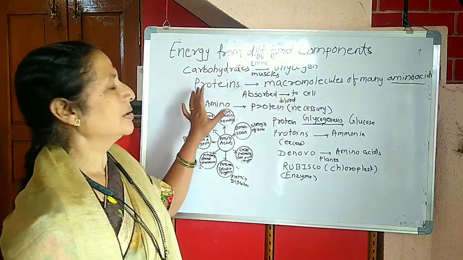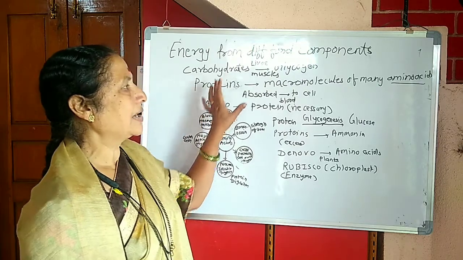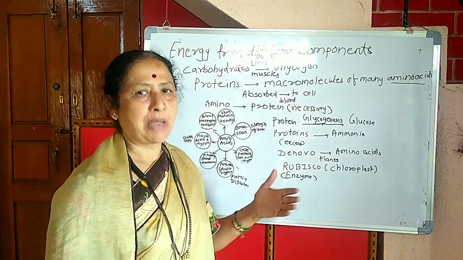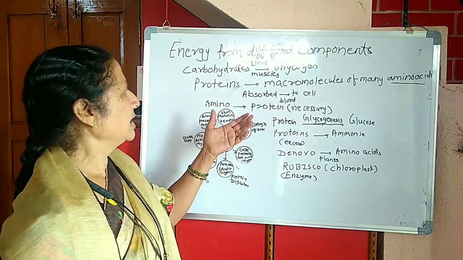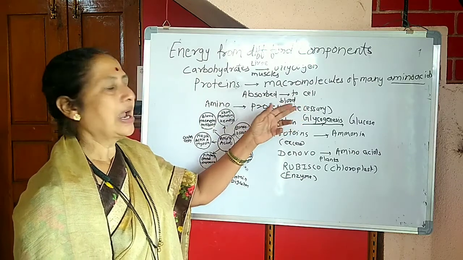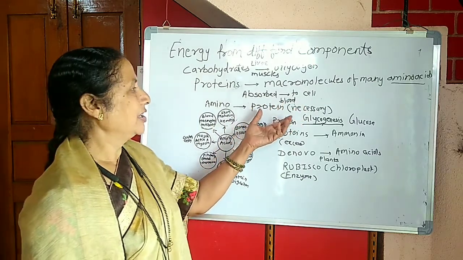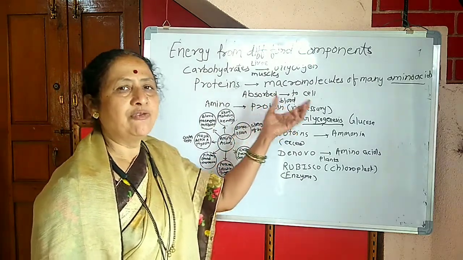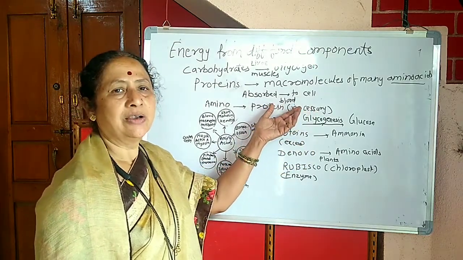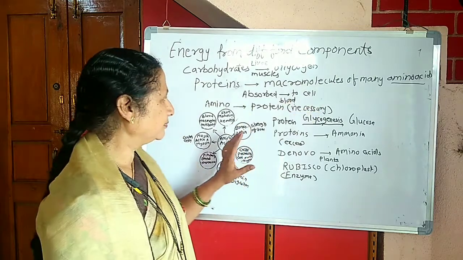Then next, that is the proteins. Proteins are macromolecules of many amino acids, and these amino acids are absorbed in the cell, and they are given to every cell via blood.